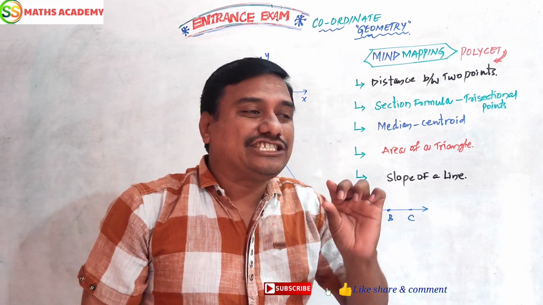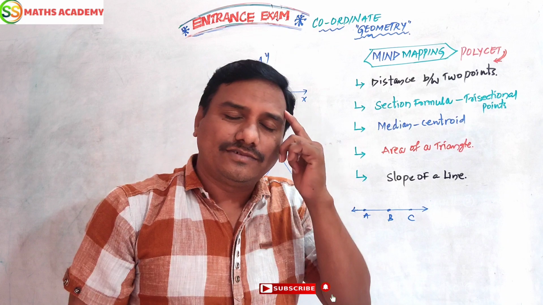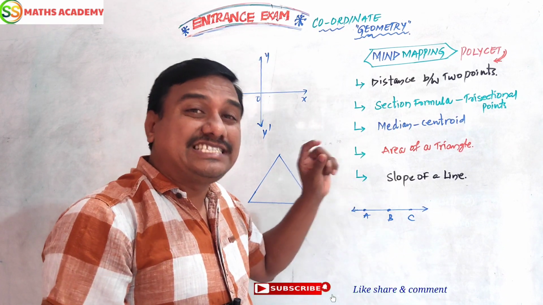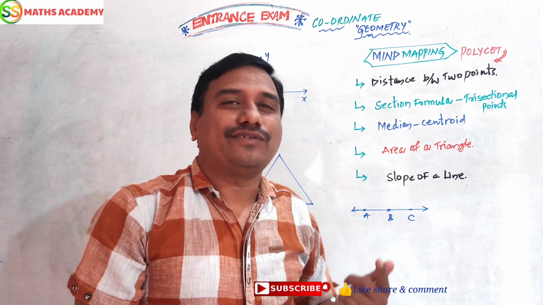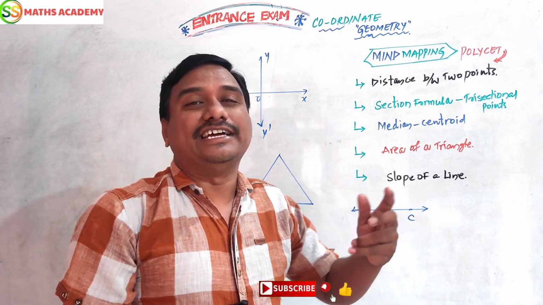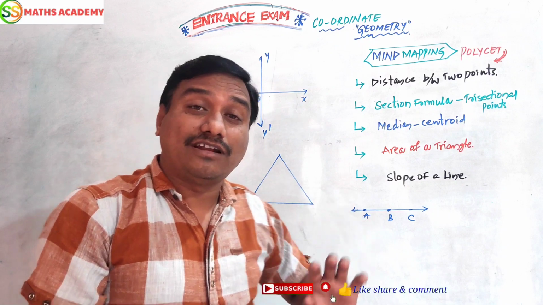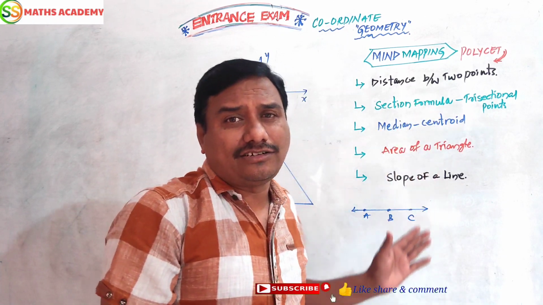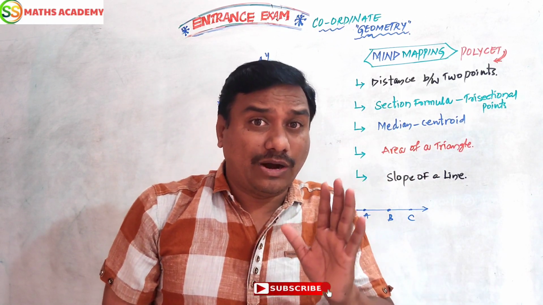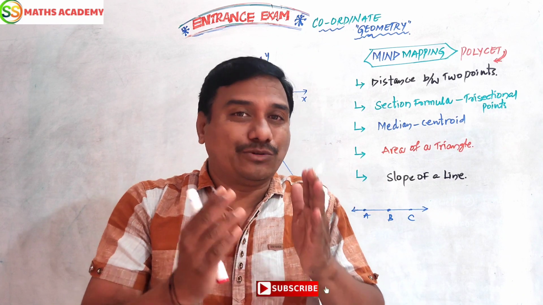The first topic is: what is the distance between 2 points? What is the section formula? Points of trisection. What are medians? What is the centroid? What is the area of a triangle? What is the slope of the line or points? These are the topics we have to discuss today.